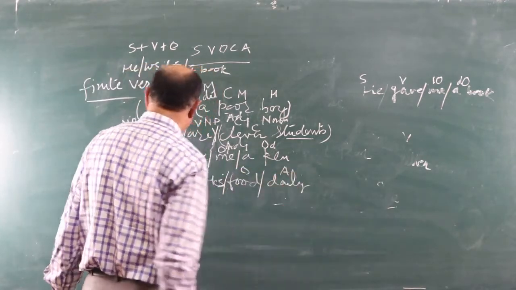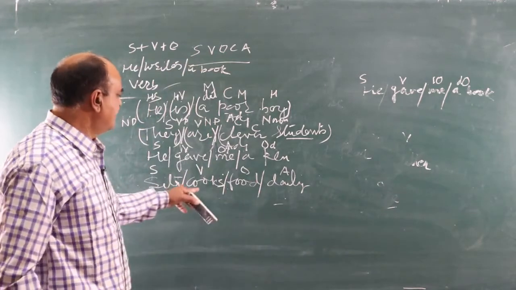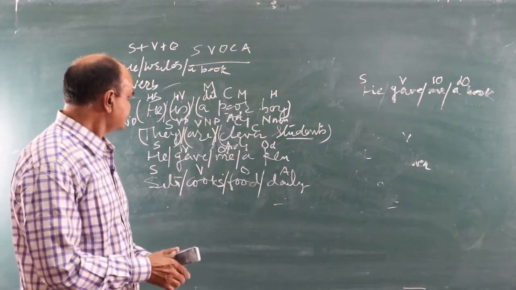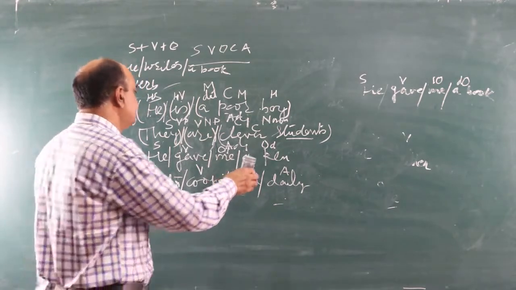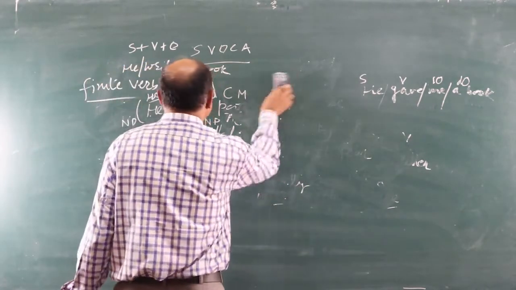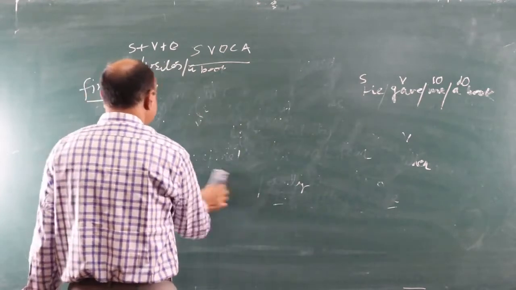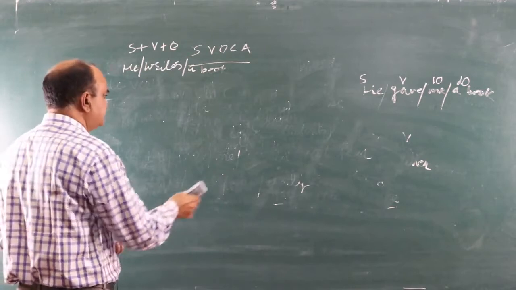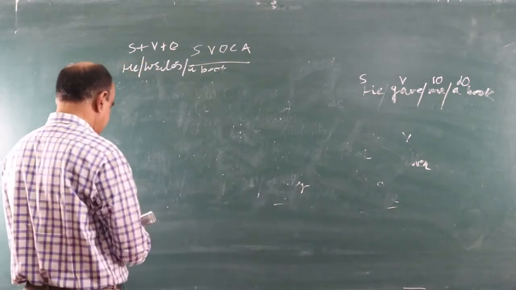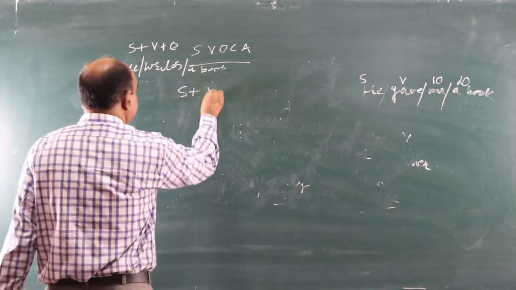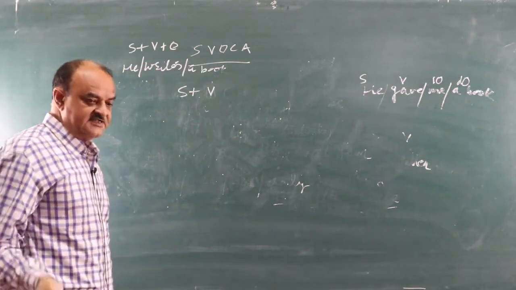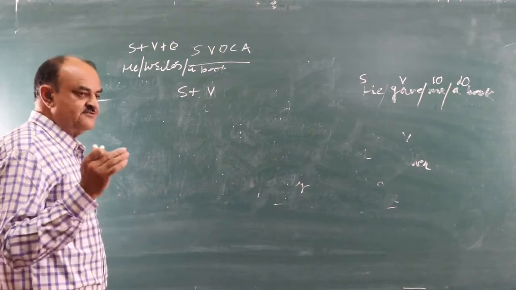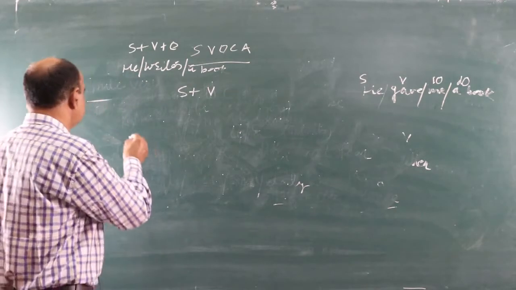SVOA: subject, verb, object, adverbial. So in this way we can make our sentences, but the basic requirement, as I told you, is S plus V. Now I take certain phrases to make it clear that these are only phrases, not sentences.